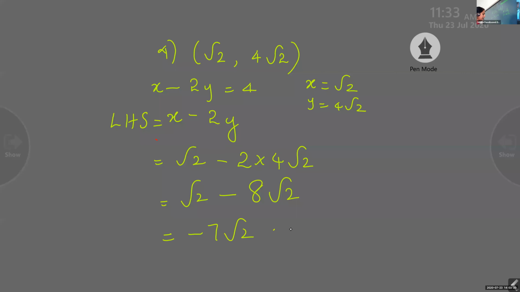And is this the RHS? No. So this is also not a solution. That is your conclusion. This is not a solution.